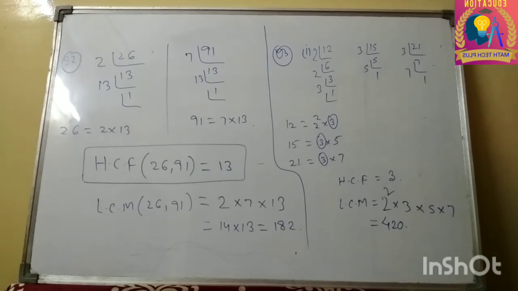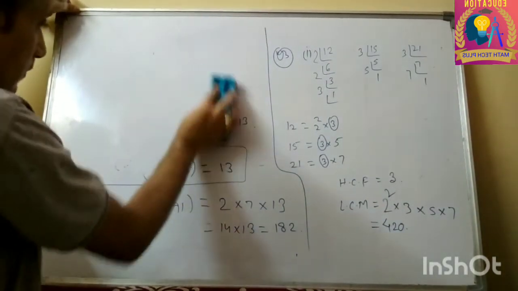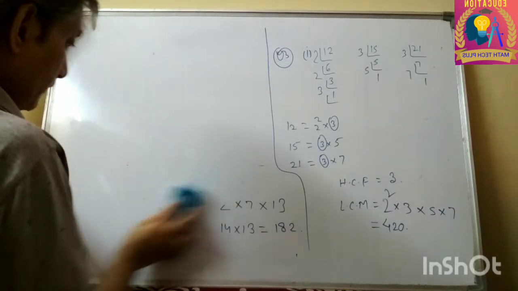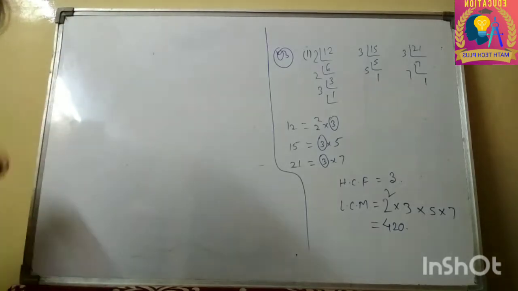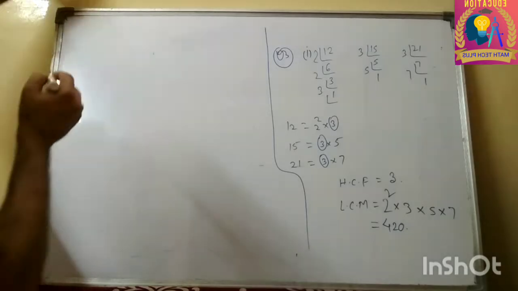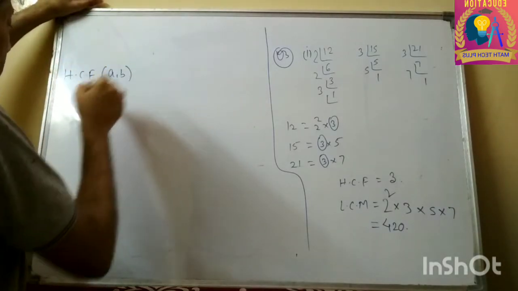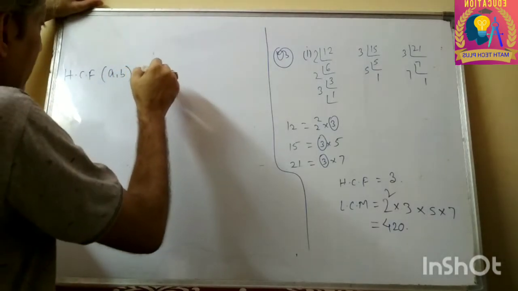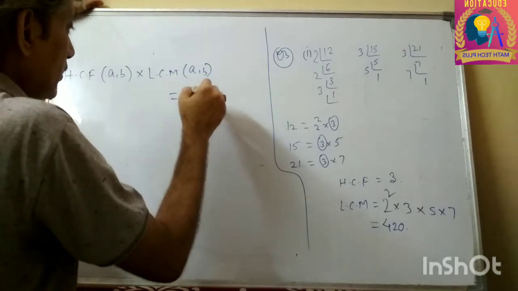So now I am moving on to question number 4. Now we have a formula: HCF of two numbers a, b multiplied by LCM of two numbers equals the product of the numbers.